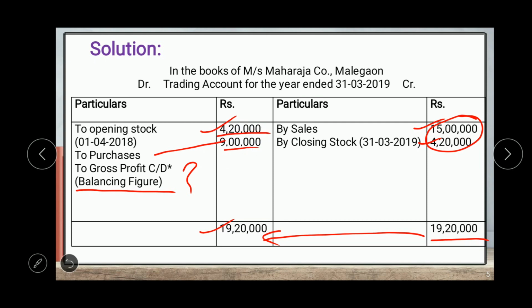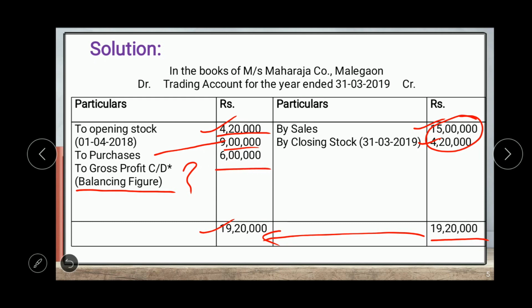You can use the calculator to calculate here. What is the gross profit? Please comment in the comment box. What is your answer? And the balancing figure is 6 lakh, which is the gross profit.